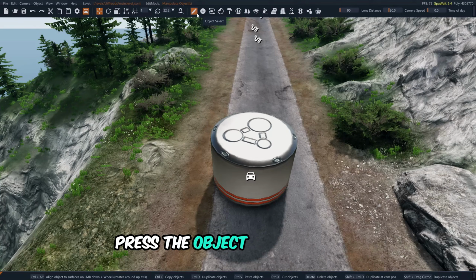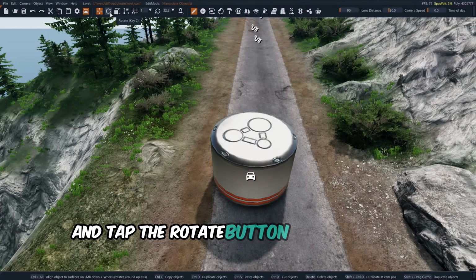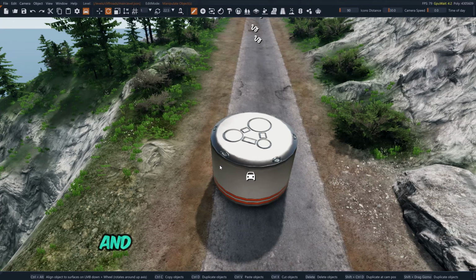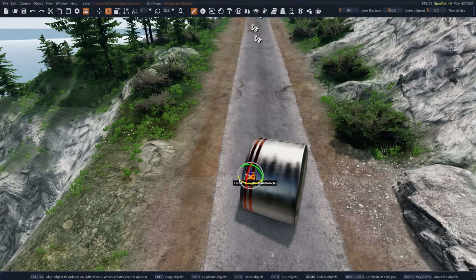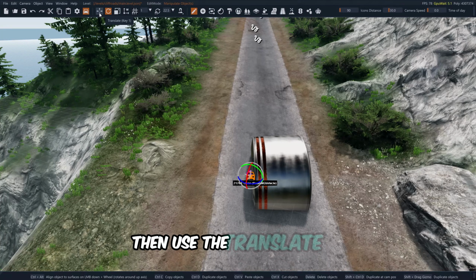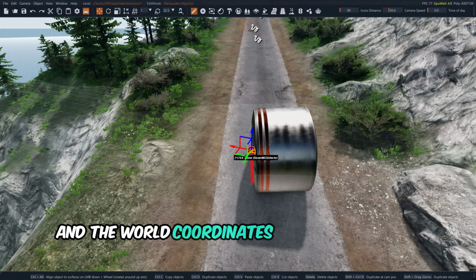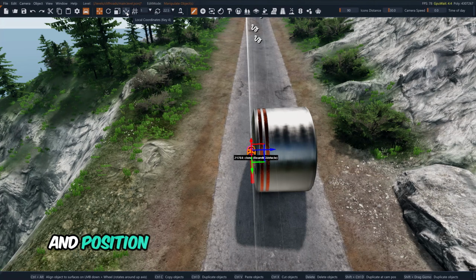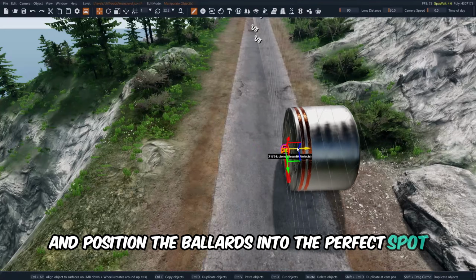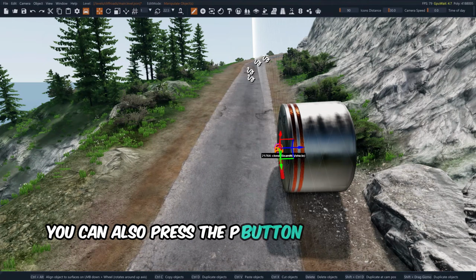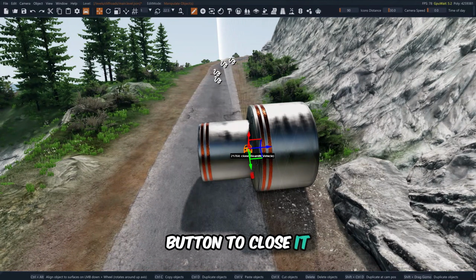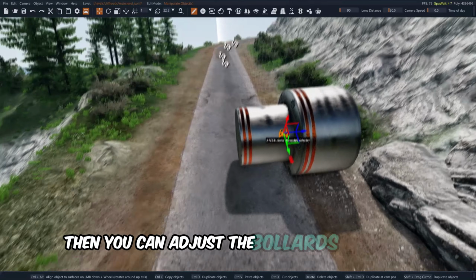Now, press the Object Select button and tap the Rotate button to rotate the bollard and fit it into the perfect position. Then use the Translate key and the World Coordinates key to adjust the height and position the bollards into the perfect spot. You can also press the P button to open and the O button to close it. Then, you can adjust the bollards perfectly.